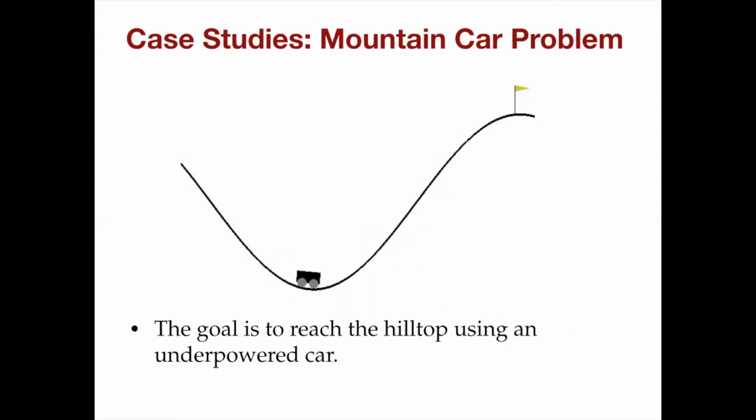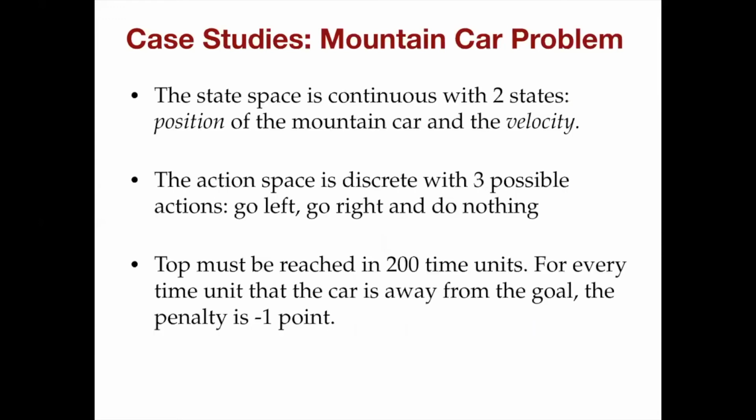The next case study we come to is the mountain car problem. As you can see in the figure, the goal is to reach the flag post over here on the hilltop using an underpowered car. So the best policy would actually be to reverse and then go ahead. So in this case, the state space is continuous with two states, the position of the mountain car and the velocity.